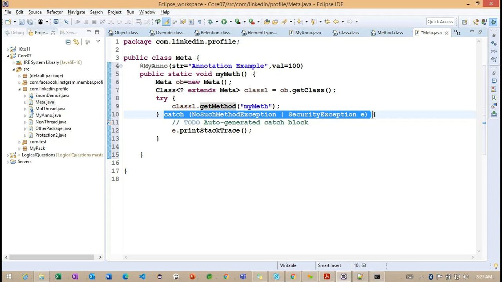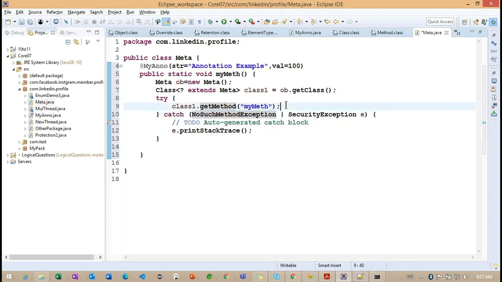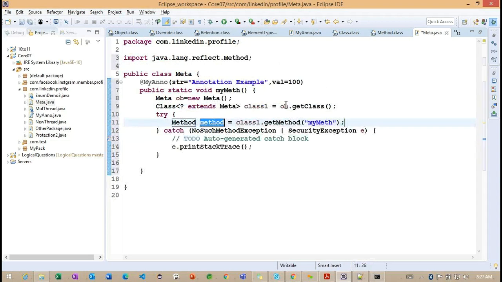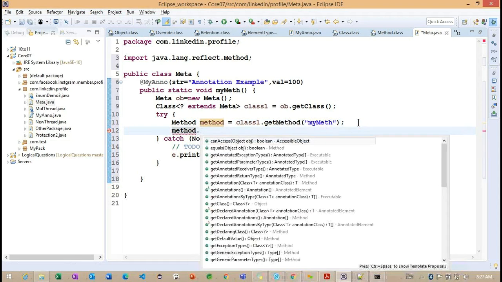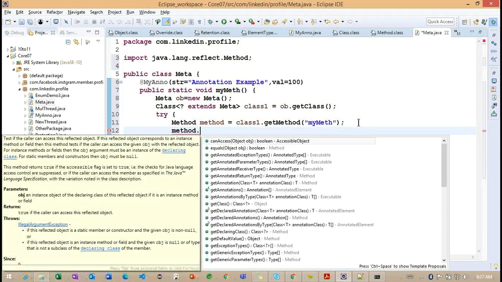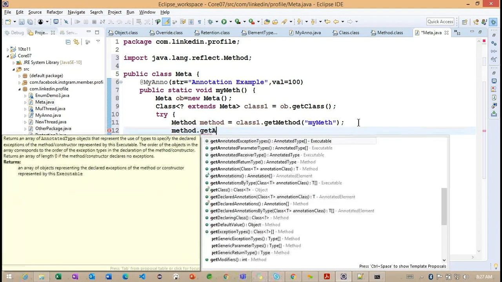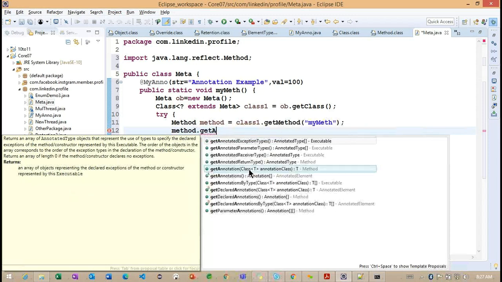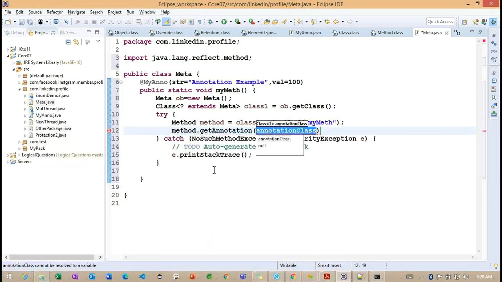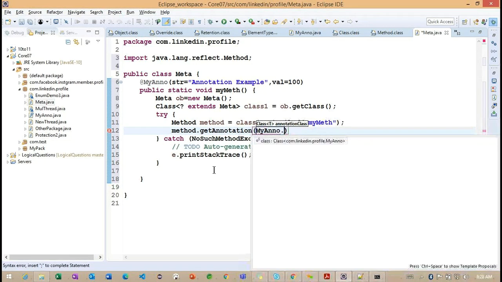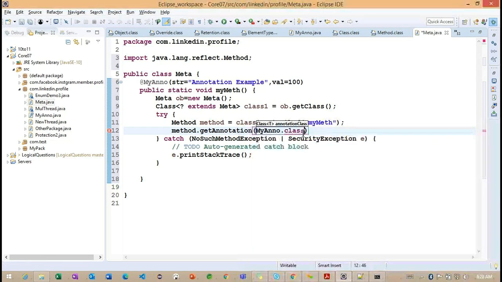Back to here, whenever we are trying to work with a method, we already identified here that it will return the method object. Getting the point? Using this particular method, now what I'm doing here, method dot get annotation class. So this is a get annotation. I'm trying to work on the annotation here. What is our annotation here? Our annotation call here, my annotation dot class.